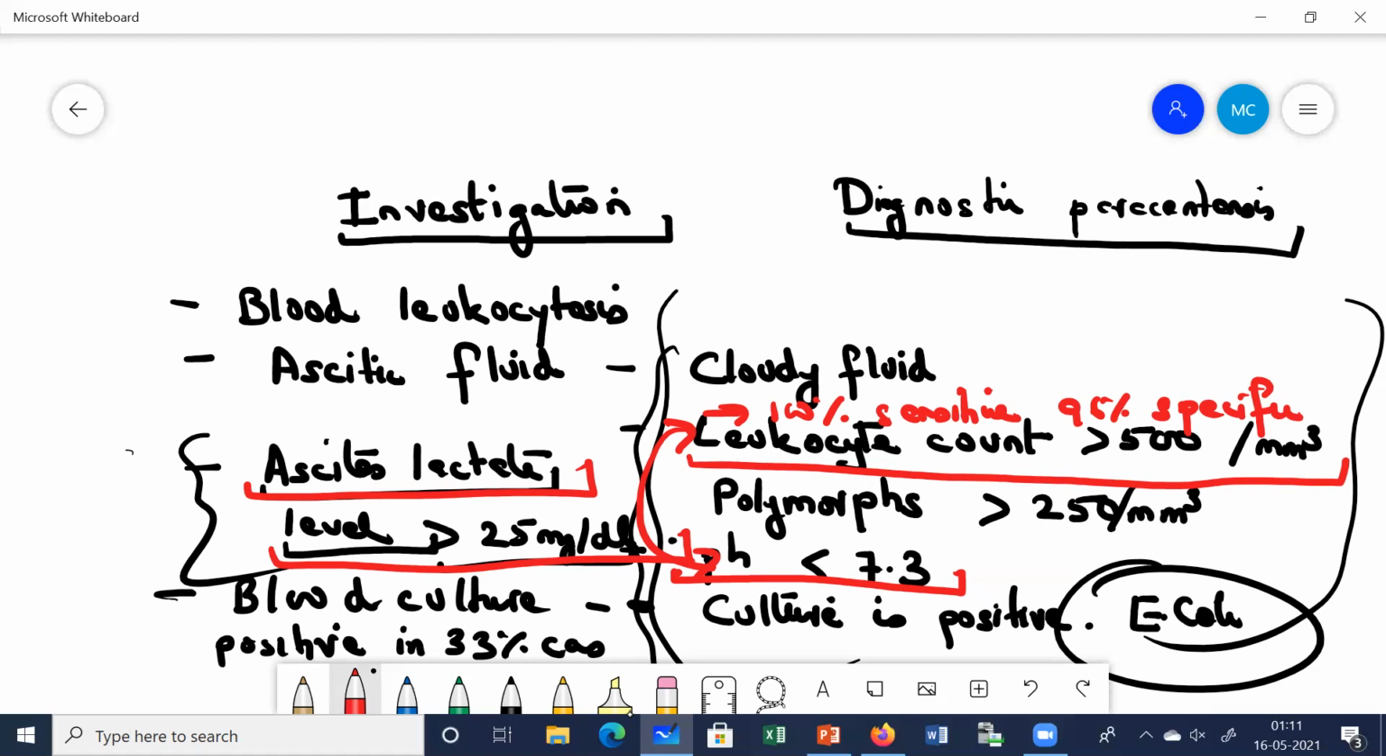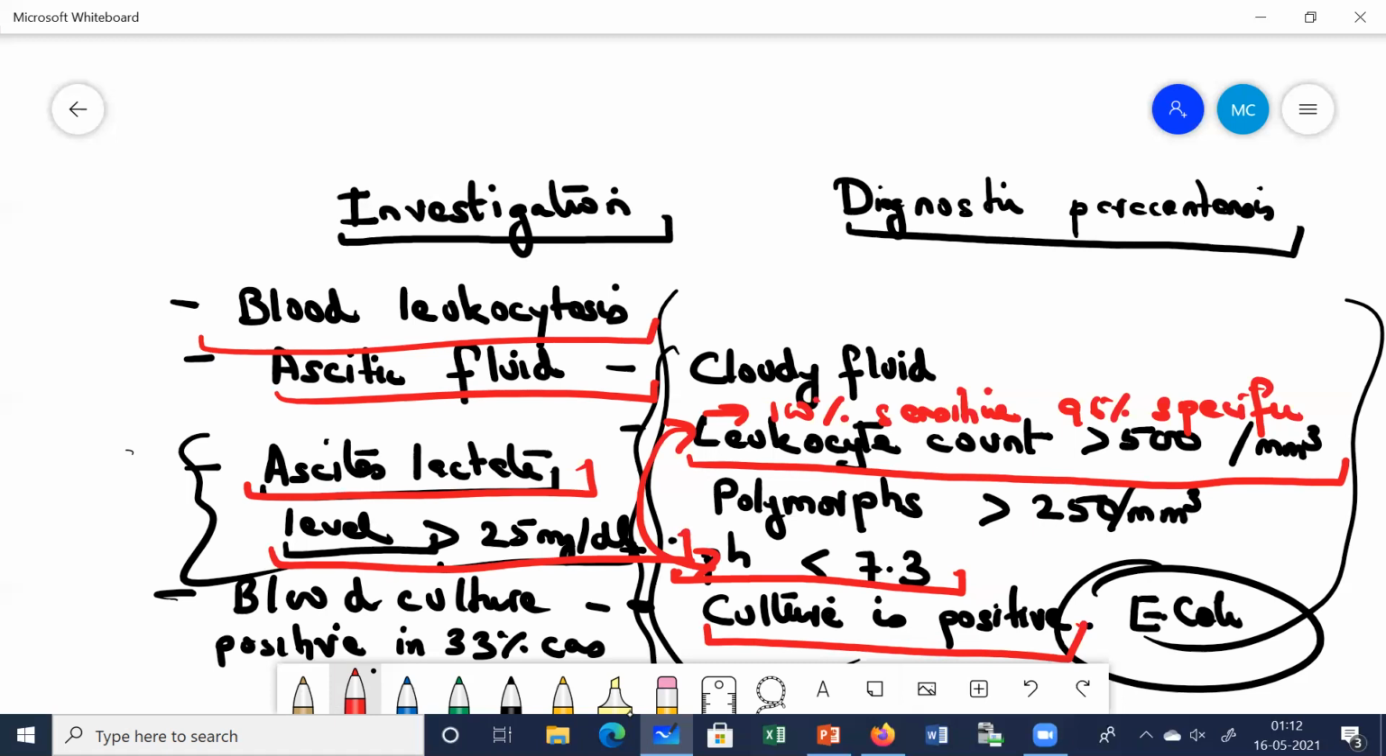Talking about blood culture, it may not always be positive. Blood culture is positive only in 33% of the cases. So in these cases, you should not rely on the blood culture. You should mainly rely on the ascitic fluid culture. So this is the investigation which you need to do. In the blood also you'll find leukocytosis. In the ascitic fluid, you will find all these things. So lactate levels are high, and this is about the investigation.